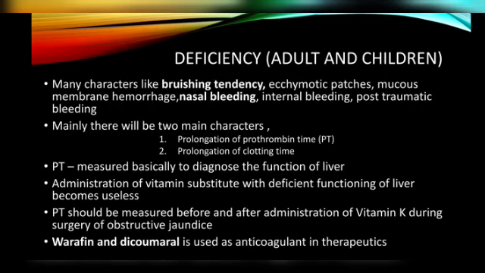Okay, and then you will be observing two main characteristics: one is prolongation of prothrombin time and the other is prolongation of clotting time. Prothrombin time is measured basically to diagnose the function of the liver, whether the liver is functioning properly or not, and in that case we measure the PT value. Administration of vitamin substitutes in deficient functioning of the liver becomes useless.